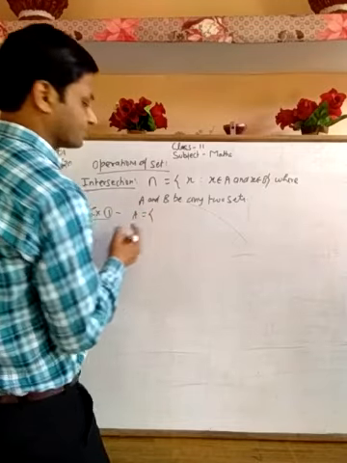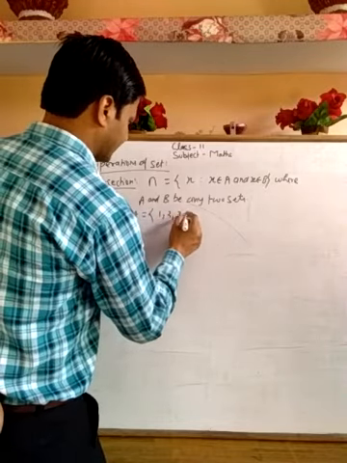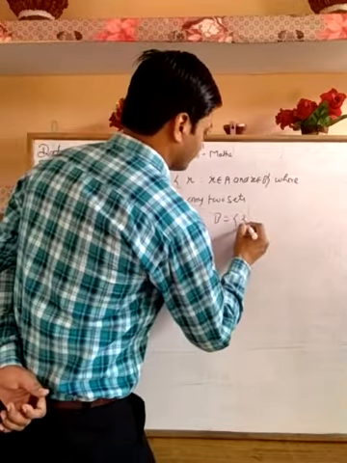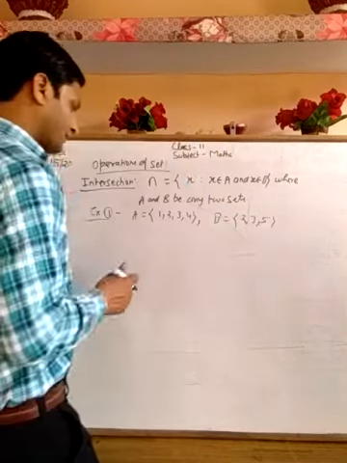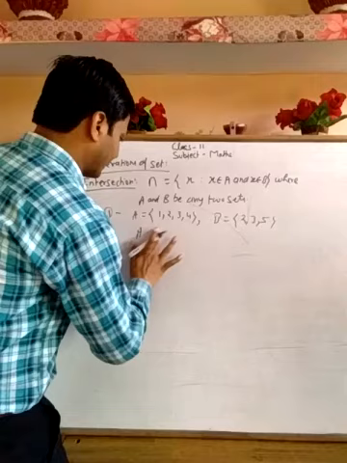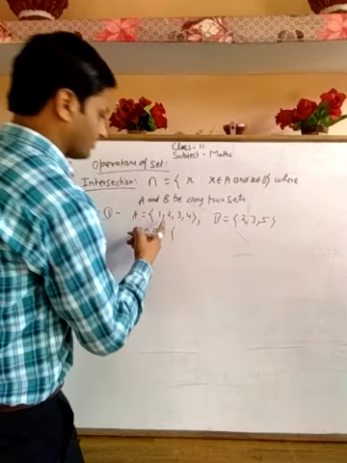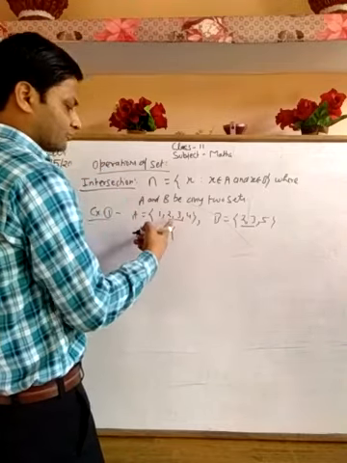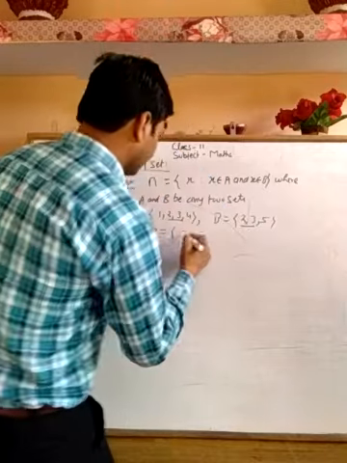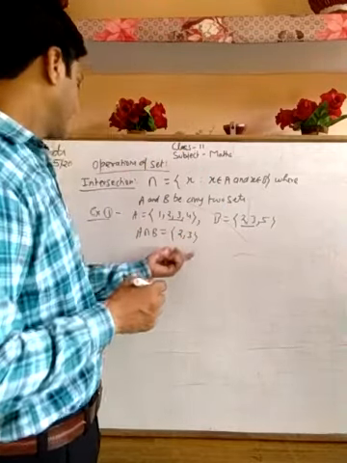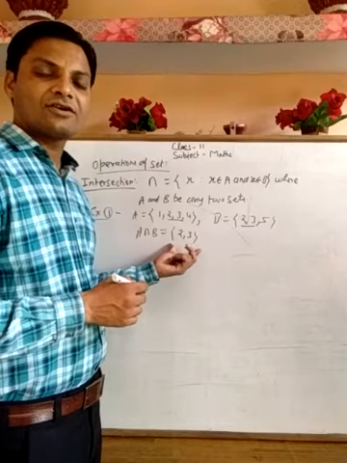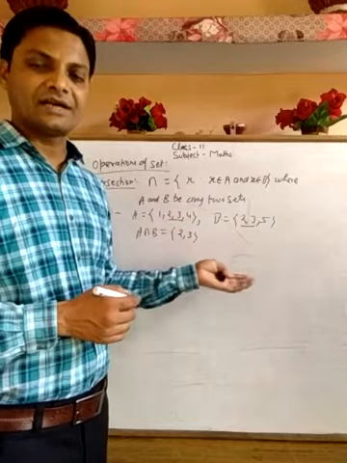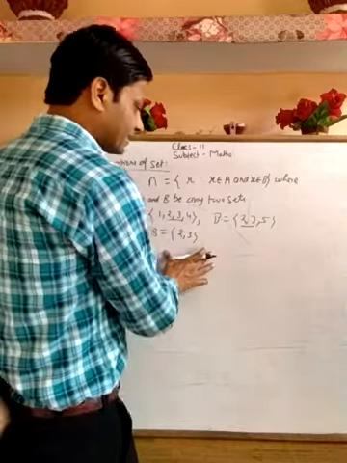First, set A we consider, suppose 1, 2, 3 and 4. These are simple examples of a set. And B is 2, 3 and 5. Now we will find the common elements between A and B. The common elements are 2 and 3 only. 2 and 3 are in set A and 2 and 3 are in set B. So 2 and 3 is the intersection of the two sets. We can also calculate the intersection of 3 sets, 4 sets and 5 sets.